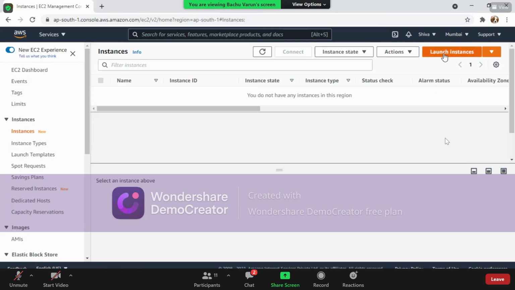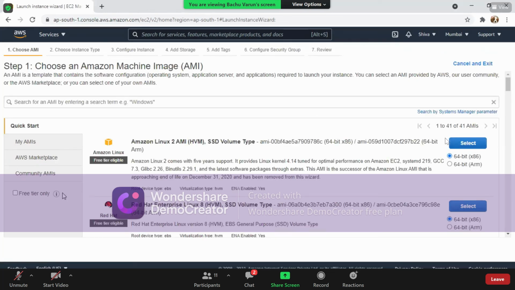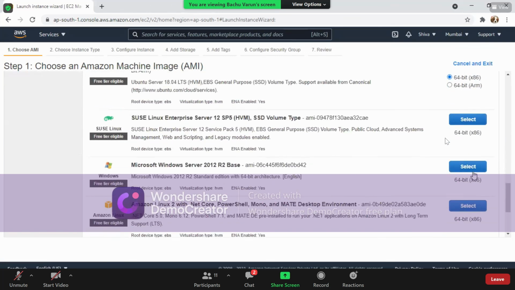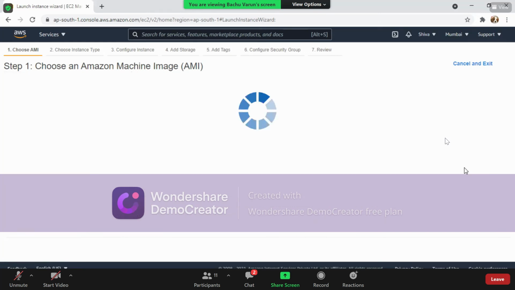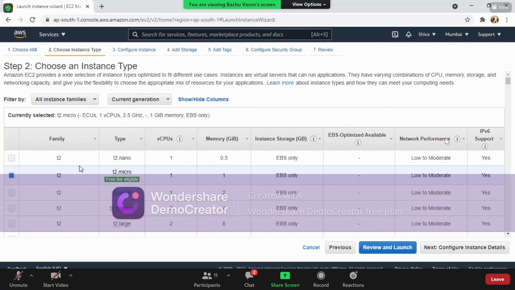For instances, we are going to create a basic Windows instance from what is available in the free tier. So I'm taking, as usual, Windows Server 2012 free tier. You might ask why I prefer only Windows Server 2012 every time. I prefer it because it is the one with the least configuration among all of them, which means it loads very fast. So for our practical purpose, we are using Windows Server 2012 because it loads faster. By default, you know how to create an instance. So it is T2.